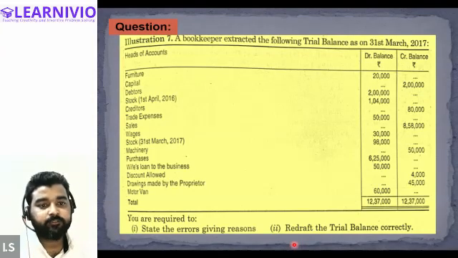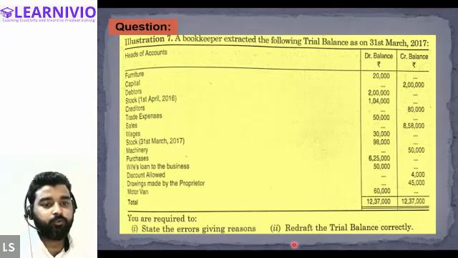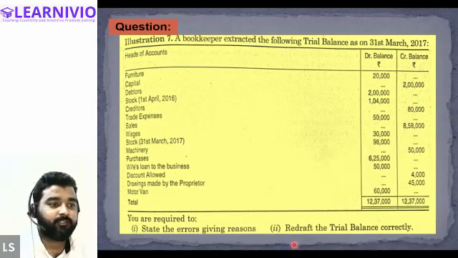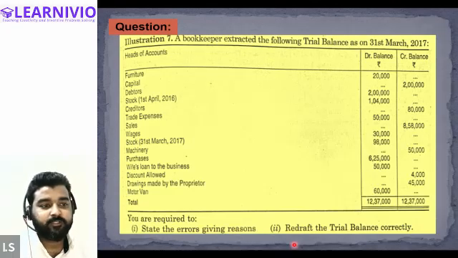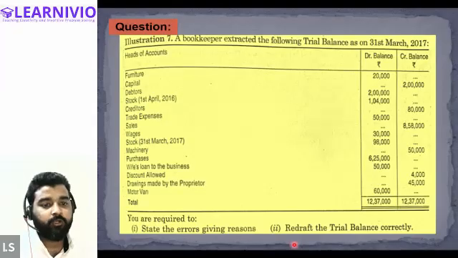Then we have debtors, then the opening stock 1,04,000, then creditors 80,000. Trade expenses 50,000 recorded in the debit column, that is correct. Sales we have recorded on the credit side, 8,58,000. Wages 30,000.